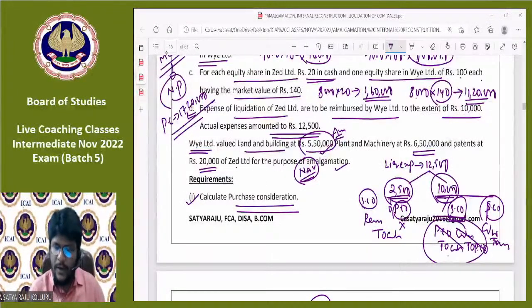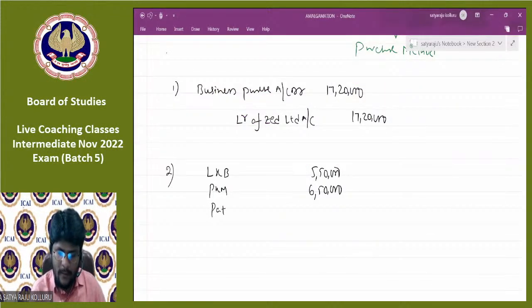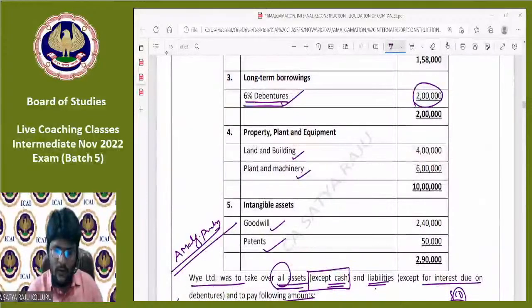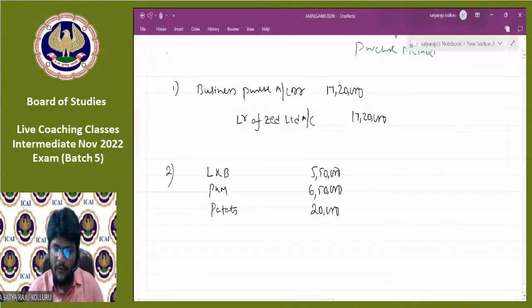Then coming to intangible assets, patents at 20,000. Apart from the patent, one more intangible asset is taken over, that is goodwill, at 2,40,000.